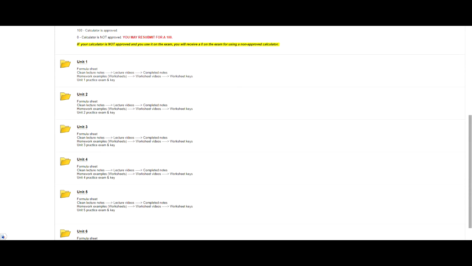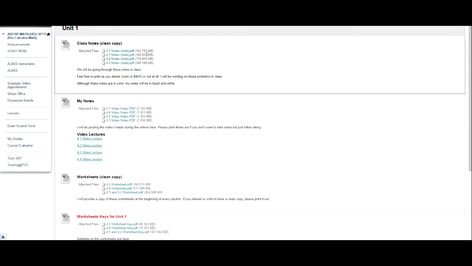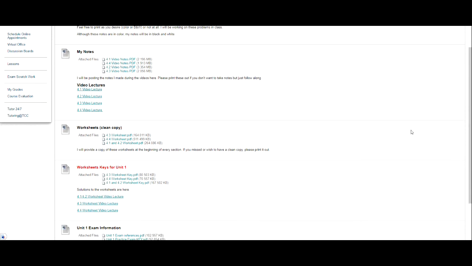The units are all set up exactly the same, so we'll just look at the first unit. As you can see here, the very first group are going to be class notes. This is a clean copy where nothing has been written on. The next section is the My Notes. The videos, lectures are posted here, and the notes that I use to create these videos are also posted here. So you can make a copy of those and follow along if you wish.